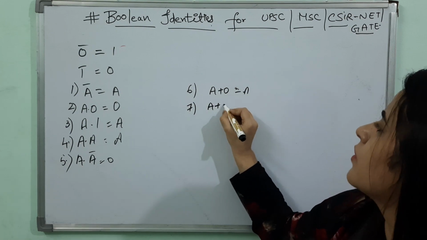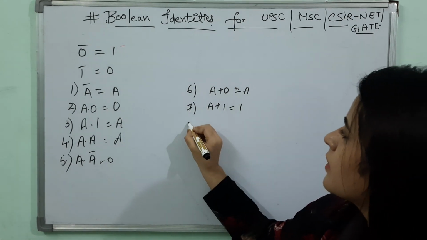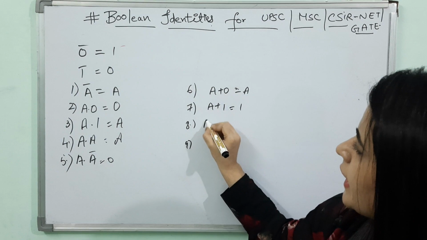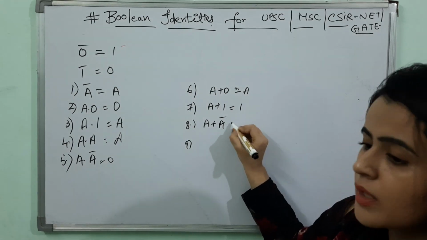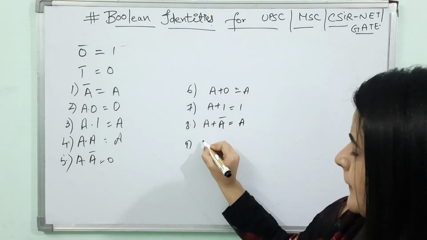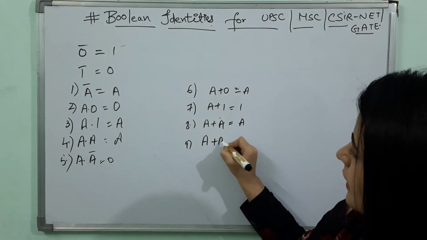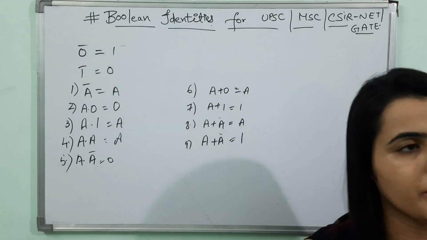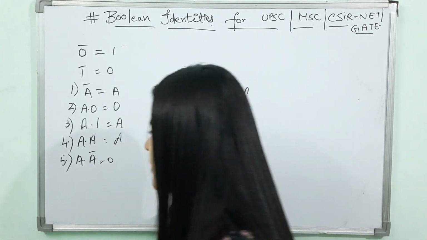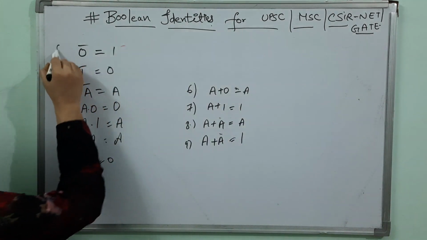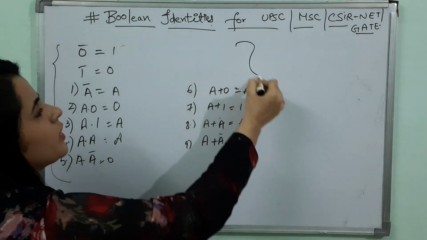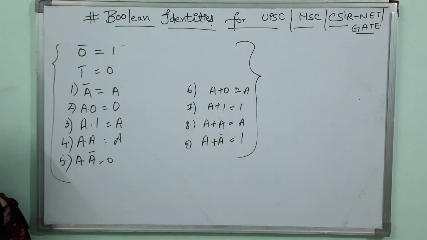A plus 1 is 1. A plus A is A. A plus A bar is 1. Okay, fine, clear? These are the 9 Boolean identities or 9 Boolean laws that you have to keep in your mind.